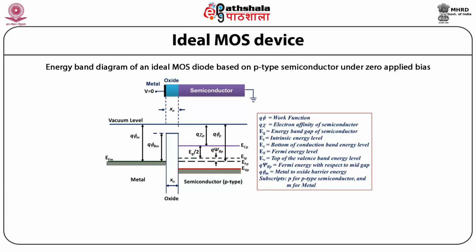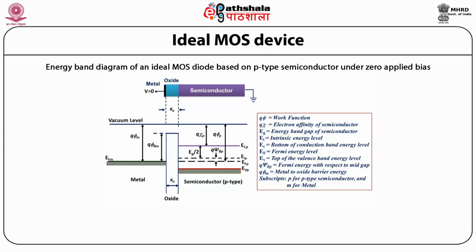Now here the P suffixes in all these correspond to the p-type semiconductor. Here Q psi Bp corresponds to the Fermi energy with respect to the mid gap. Q phi Pm corresponds to the metal to oxide barrier energy. So here the M subscript corresponds to the metal and P corresponds to the p-type semiconductor.